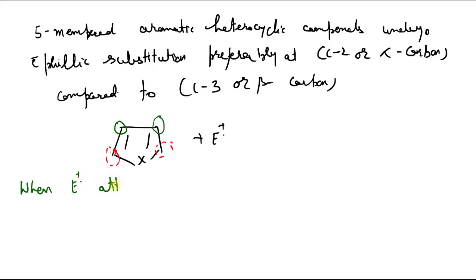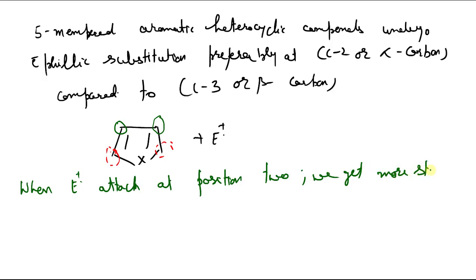The reason we have discussed, because when the electrophile attacks at position 2, we get a more stable carbocation. Why is it more stable? Because it has 3 resonating structures.